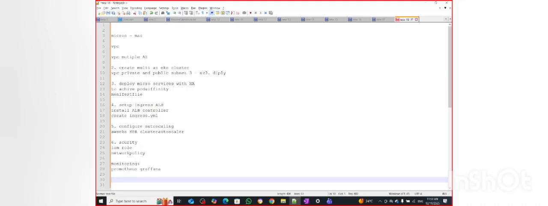Coming to this: if there is some issue in the Kubernetes cluster and somehow I'm unable to auto scale my nodes, what would be your troubleshooting steps?